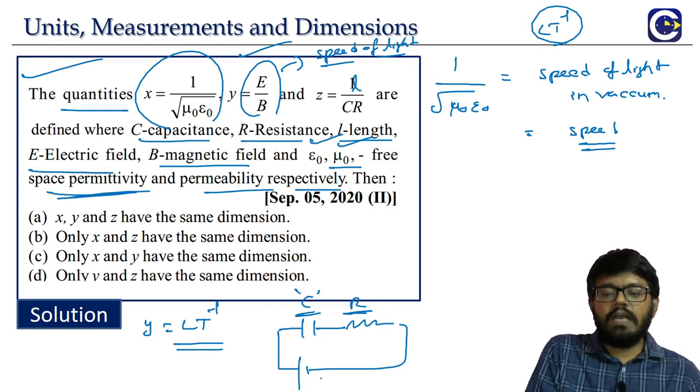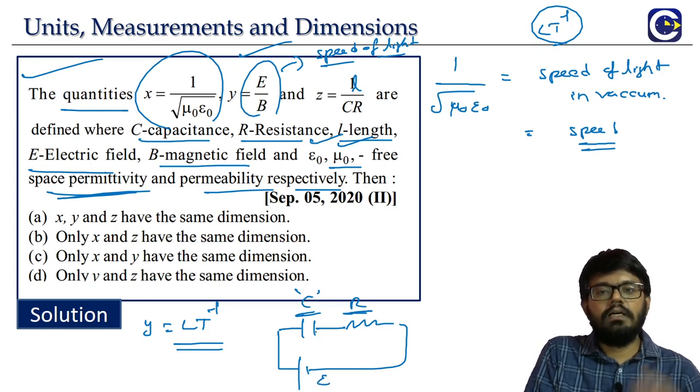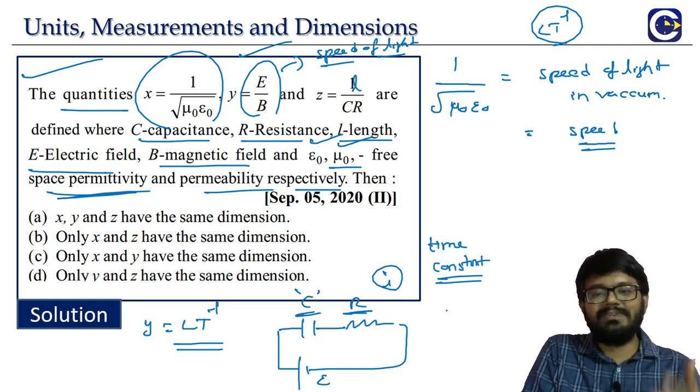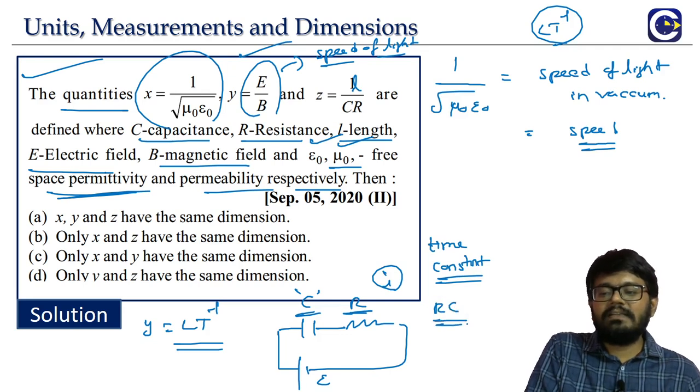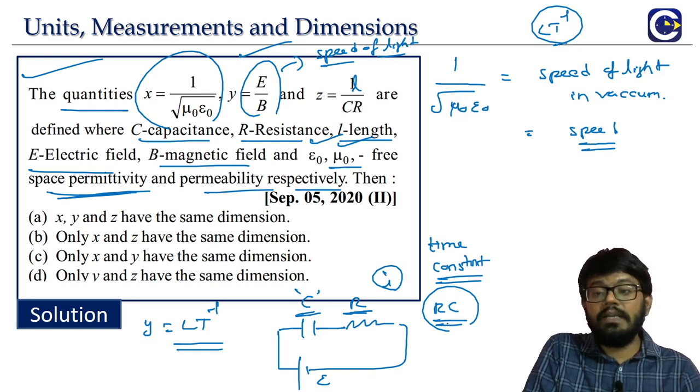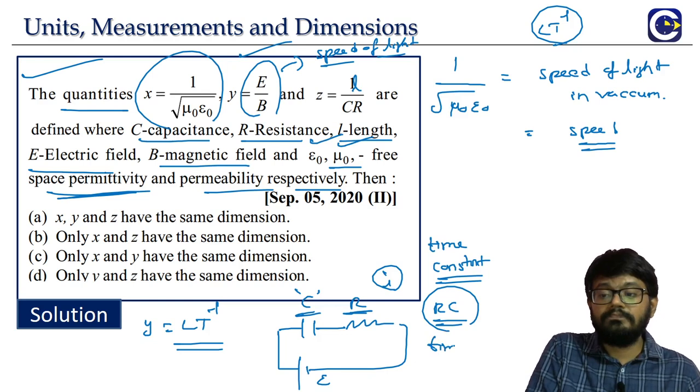Okay. So if you have a battery or a cell and we have a capacitor and resistor, we call it what? RC circuit. We will see in plus 2 that we will derive the formula for the current value for the RC circuit. In that we will talk about something called a time constant. I am not going through the derivation of it here because that's a totally different thing. Just the idea. The time constant for the RC circuit will be R into C. But time constant means what? It will be in terms of the units of time. Means what? R into C dimensions will be what? Time.